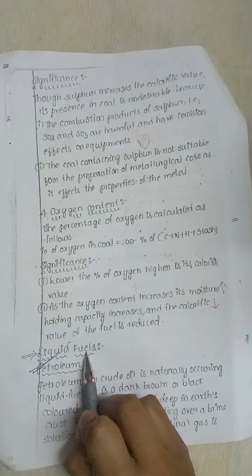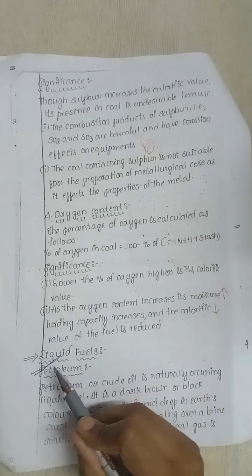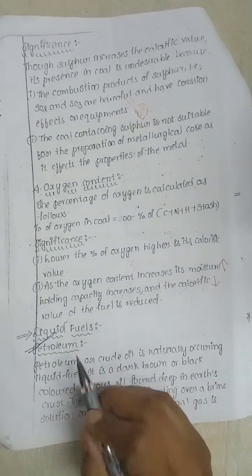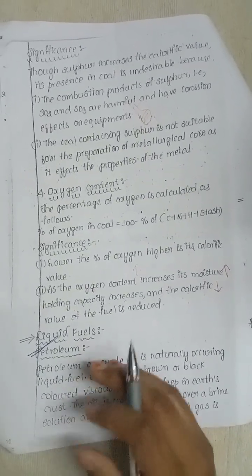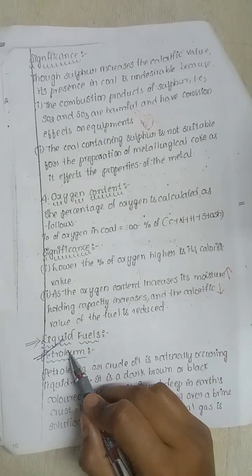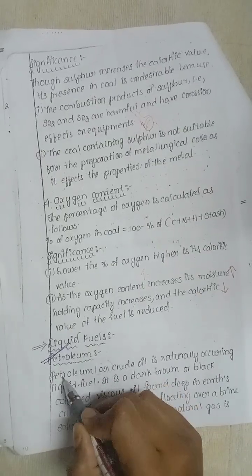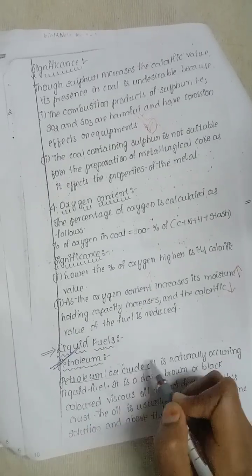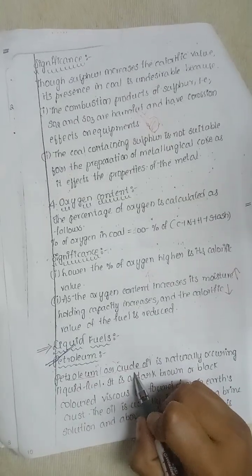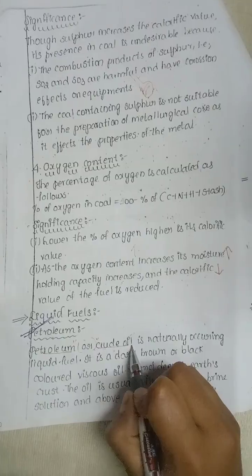Another concept is liquid fuels. Fuels in liquid form, like petroleum, are known as liquid fuels. Whenever a question is asked, first you need to write the definition of the main concept, then the definition of the subtopic, and you need to highlight the main points by underlining or using inverted commas. The invigilator will notice your key points and you will get good marks.